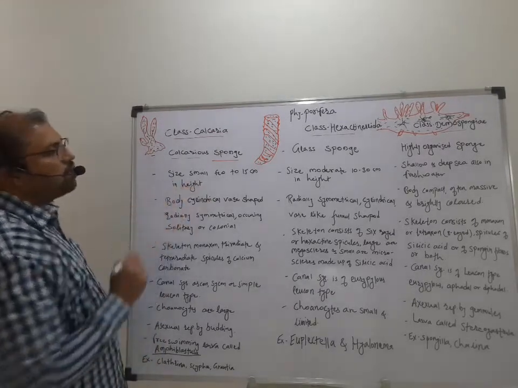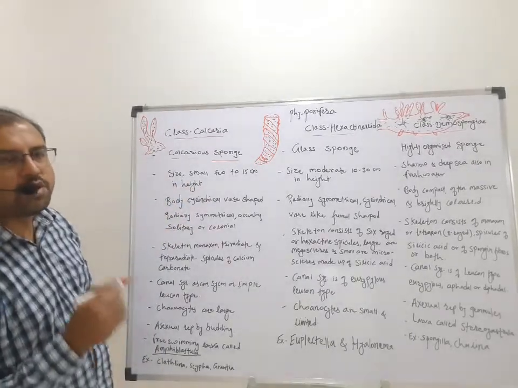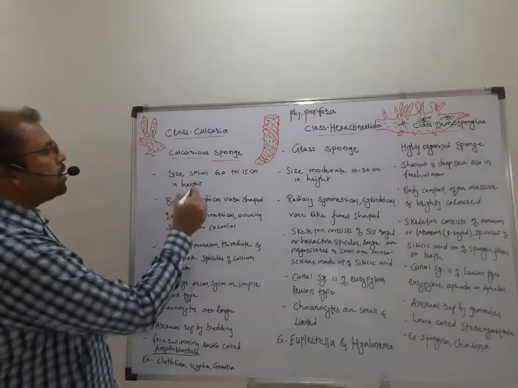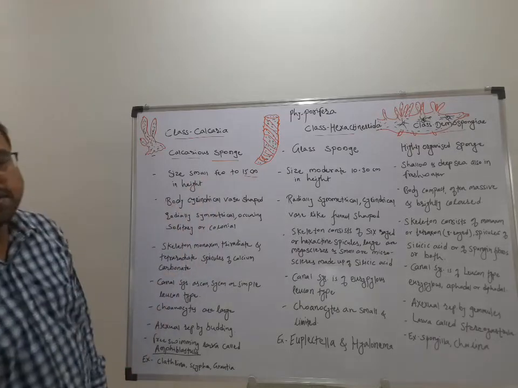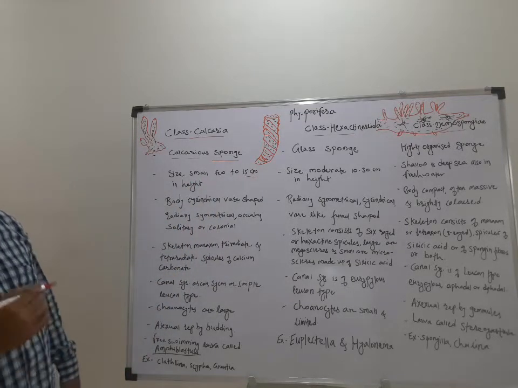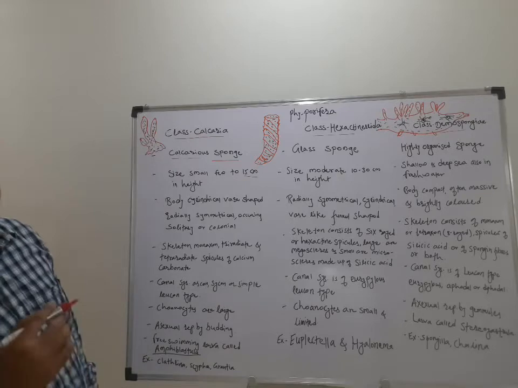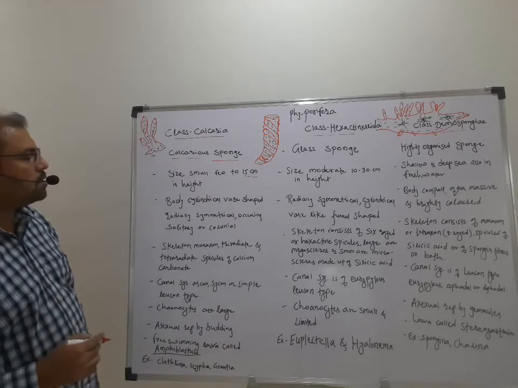The size of these poriferans belonging to Calcarea is small, the height varying from small up to 15 centimeters.